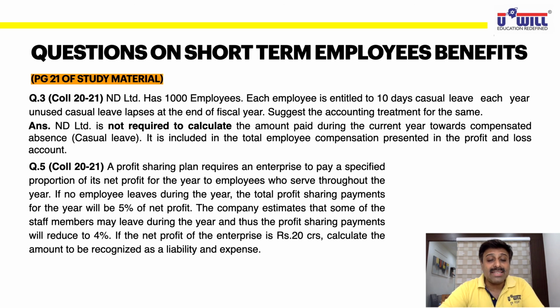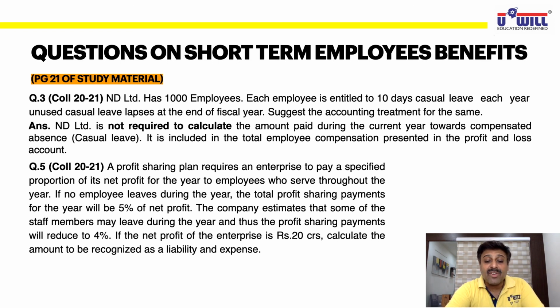If no employees leave during the current year, the total profit sharing payments for the year will be 5% of net profit. The company estimates that some of the staff members may leave during the year. If they leave during the year, they are not entitled to the bonus, and thus the profit sharing payments will reduce to 4%. From 5%, because some of them will leave the organization, the payment will come down to 4%.